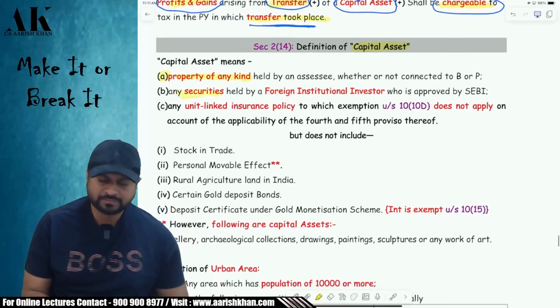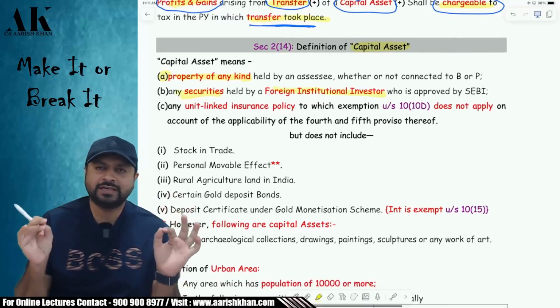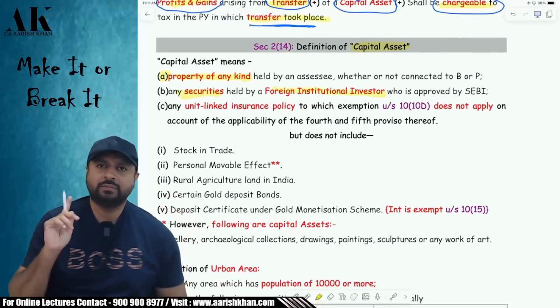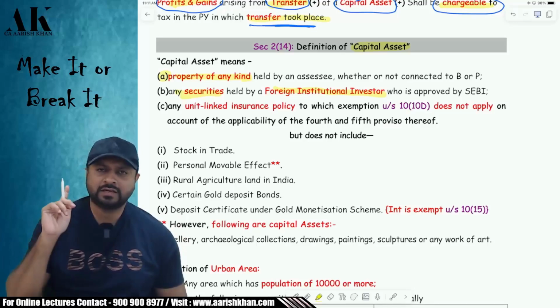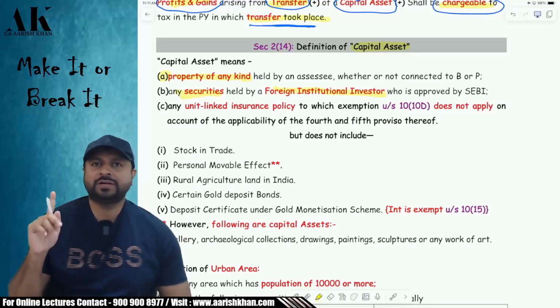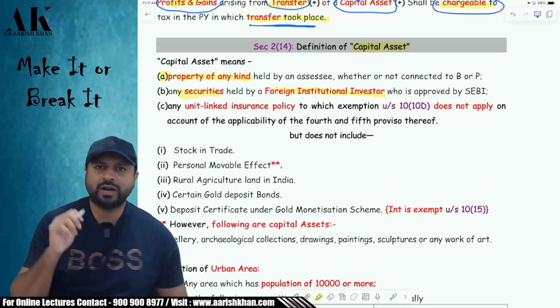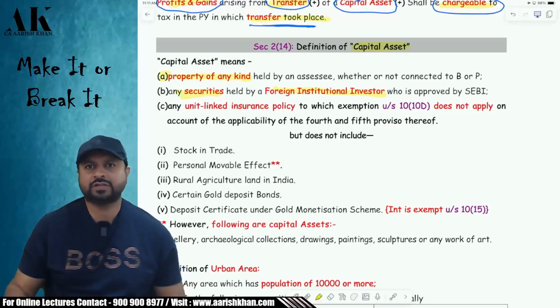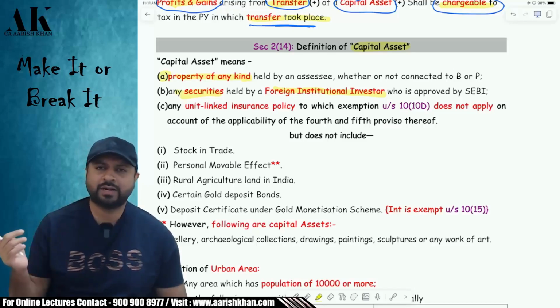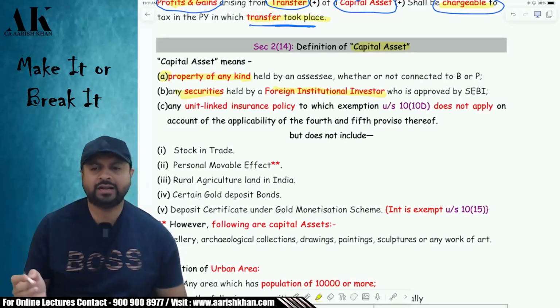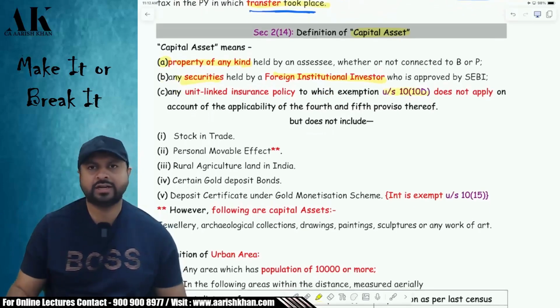What is point number B? Any securities which are held by foreign institutional investors. If an FII is holding any security, remember that will never be treated like stock in trade. That will always be treated like a capital asset, so that they get the advantage of the capital gains provisions under the income tax law, like 111A, 112A, and so on. The third one we are going to deal with later on, when we will do the discussion of section 10(10D). At that point of time, we will do the discussion of that.